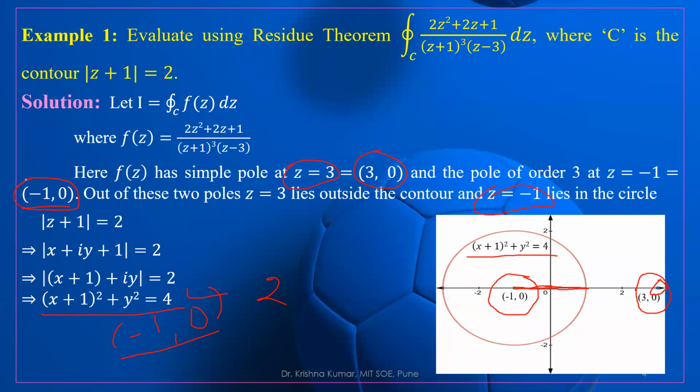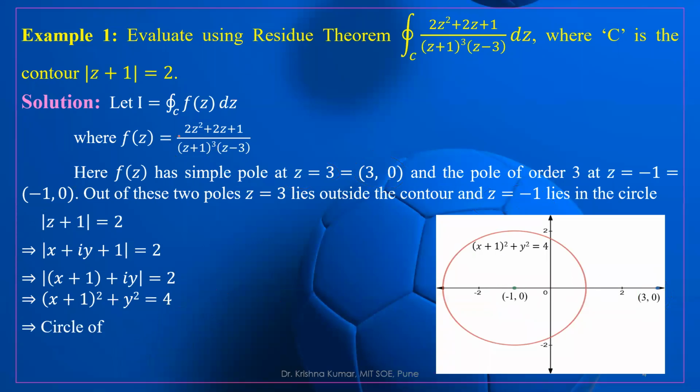Now if you want to use Cauchy's residue theorem, what is the order of this pole? It is 3. So let us use Cauchy's residue theorem.